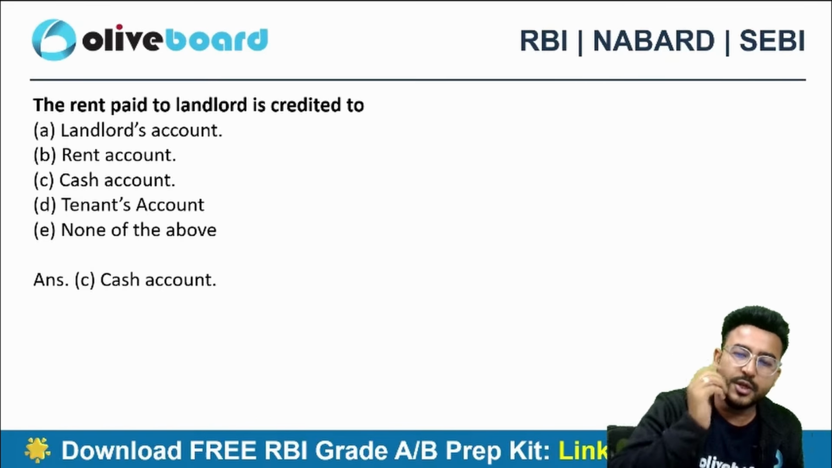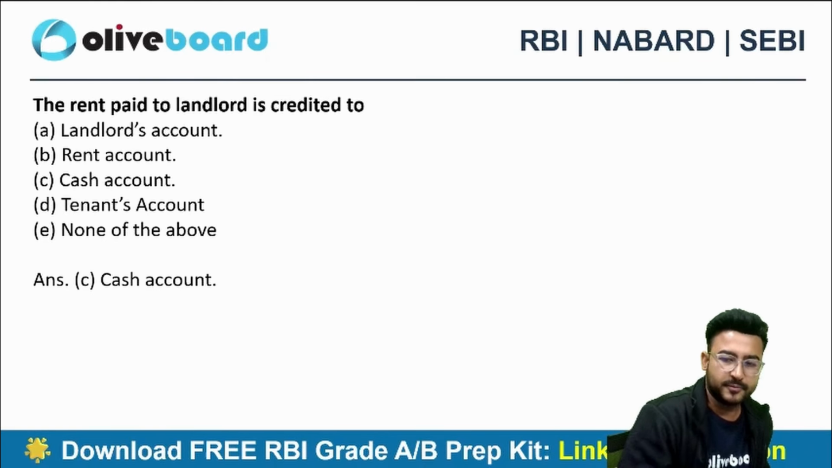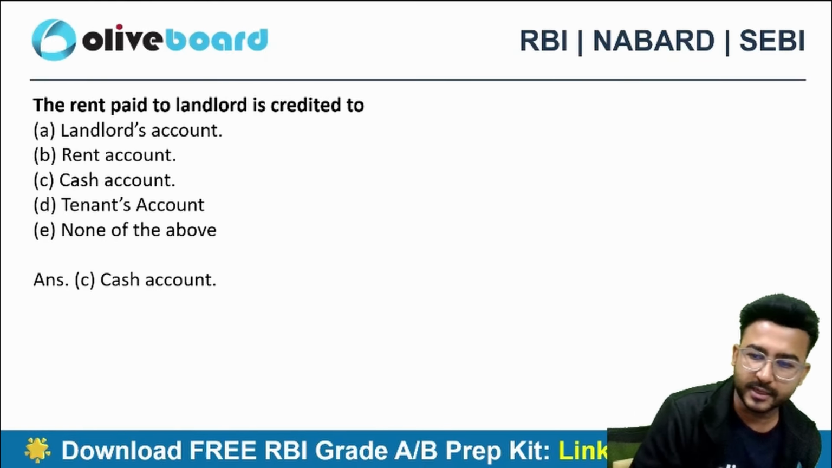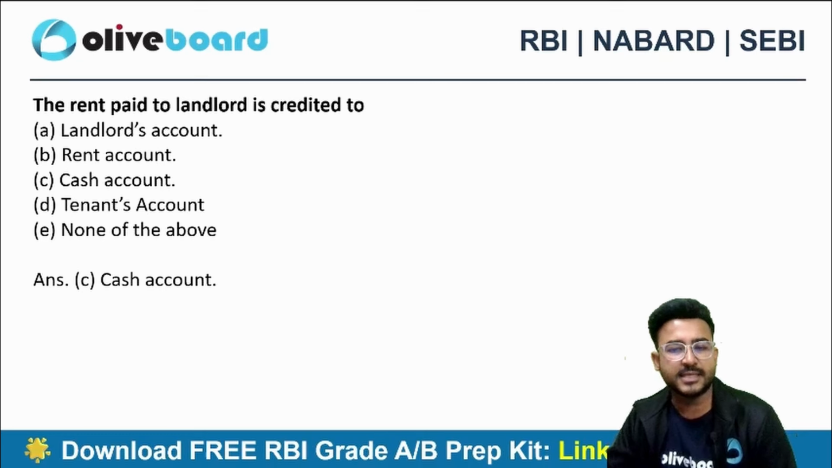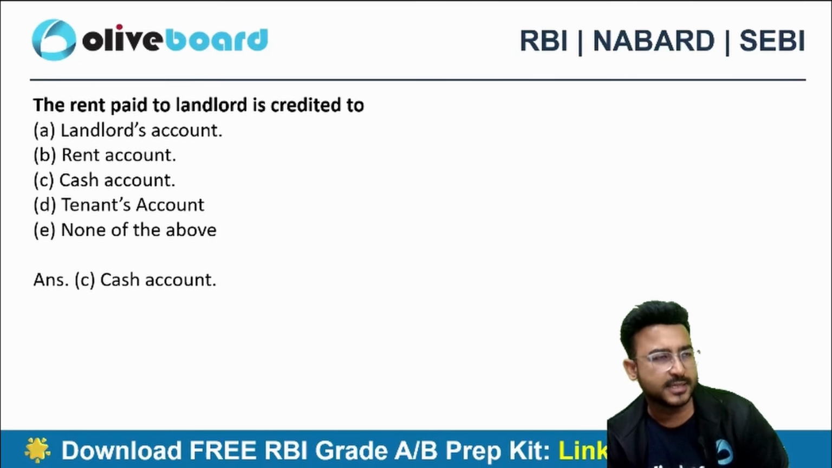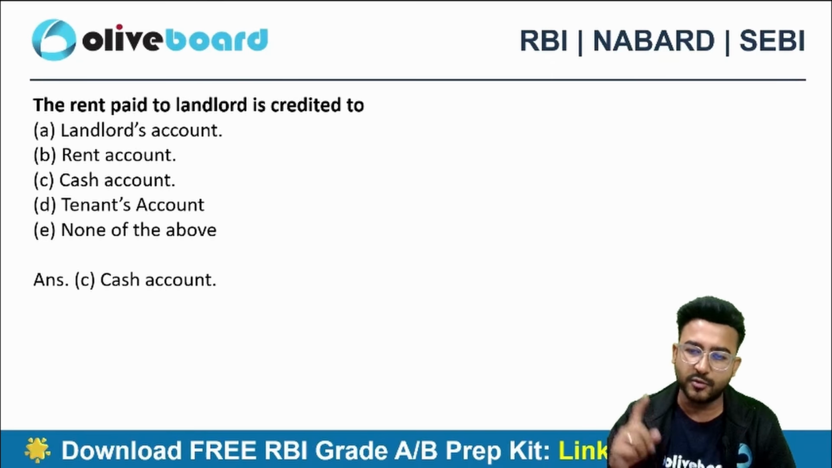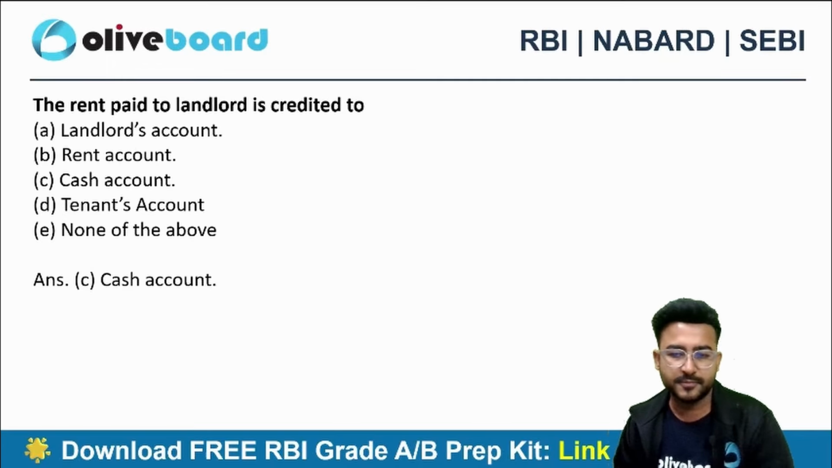Outstanding means due but you haven't paid it. Rent is due but you haven't paid it. So in the initial classes, in the second or third classes, I think we have covered the concept of outstanding rent, prepaid rent, rent received in advance, right? Concepts like this.